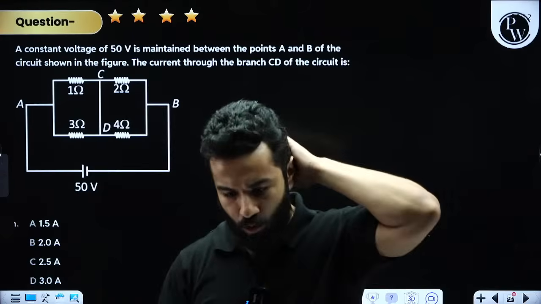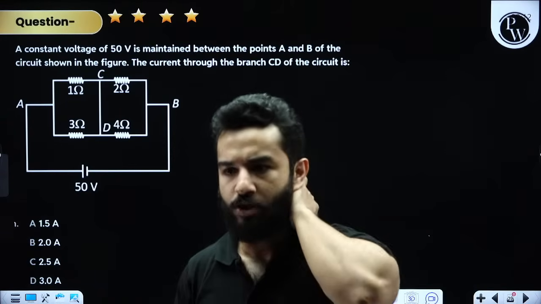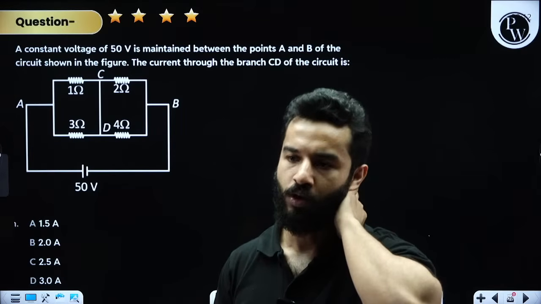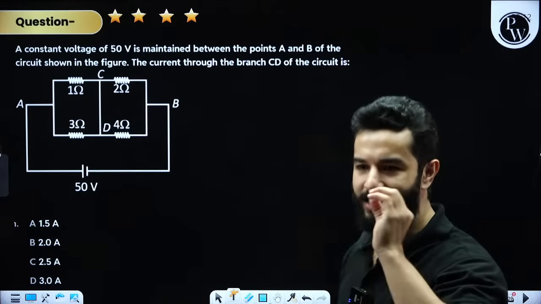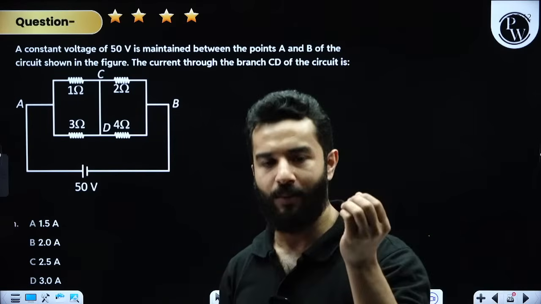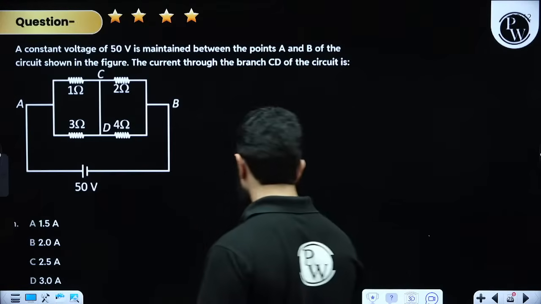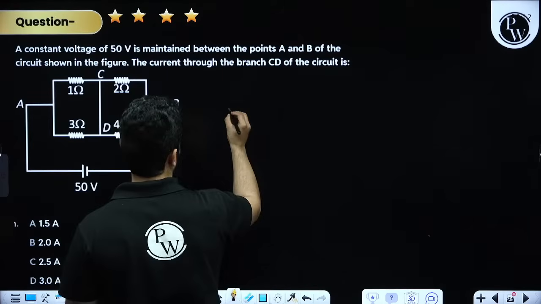Now many times students actually get confused in this question, that sir, if there is no potential difference between point C and D, why current will flow? These types of circuits are slightly difficult to imagine, but let me tell you how to solve these types of questions. See, the first thing is to find out the equivalent resistance, right?